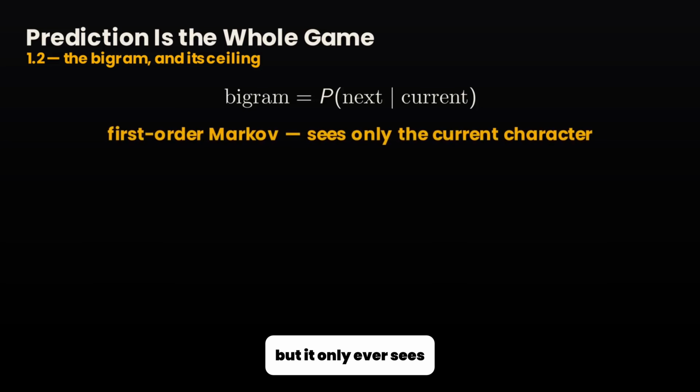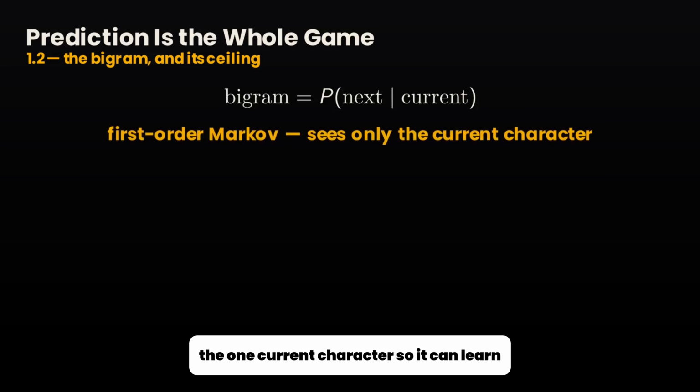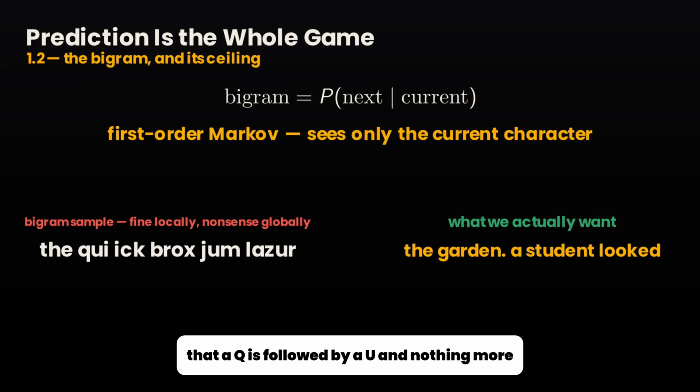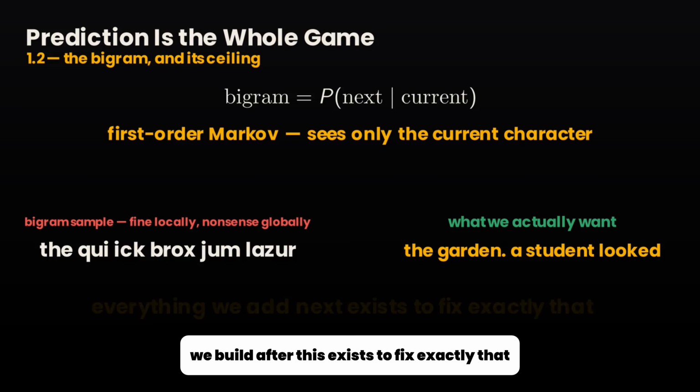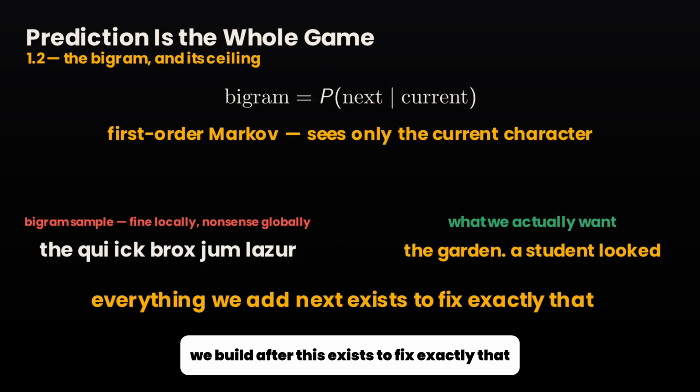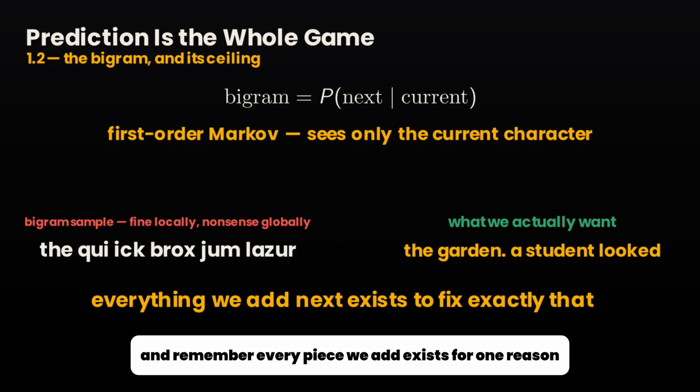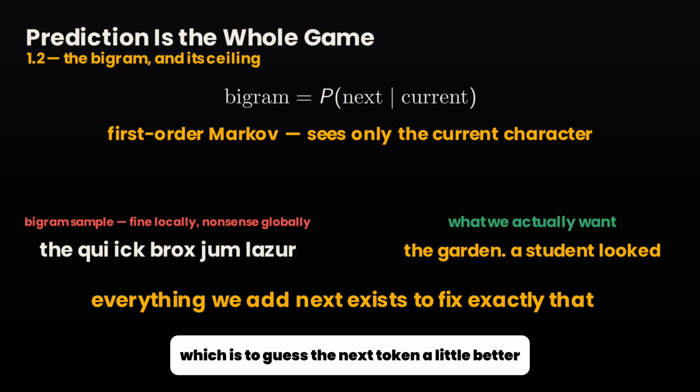But it only ever sees the one current character, so it can learn that a Q is followed by a U and nothing more. And holding on to that single limitation matters, because everything we build after this exists to fix exactly that. And remember, every piece we add exists for one reason, which is to guess the next token a little better, because that guessing is what becomes writing.